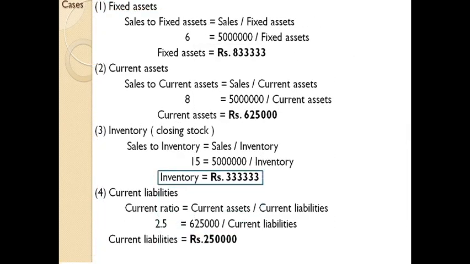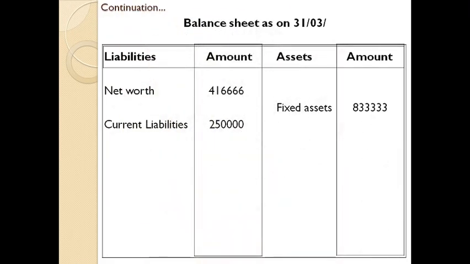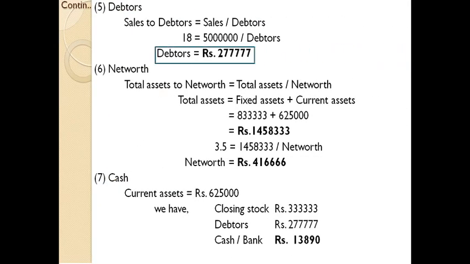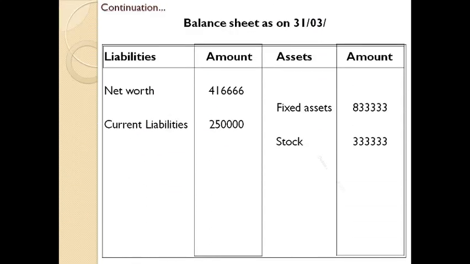Next one, inventory, otherwise known as closing stock, or you can use stock, 3,33,333. Next item, debtors 2,77,777, and also cash and bank 13,890. So just note down these two items. And we have almost noted down all the items which have been computed on the basis of details and information given in the question. So if you take the total,